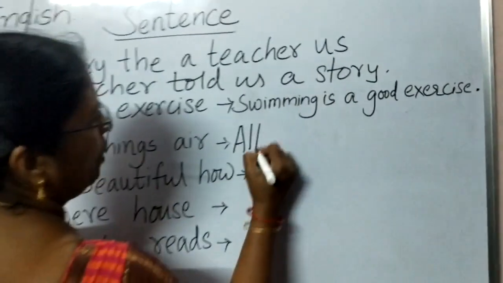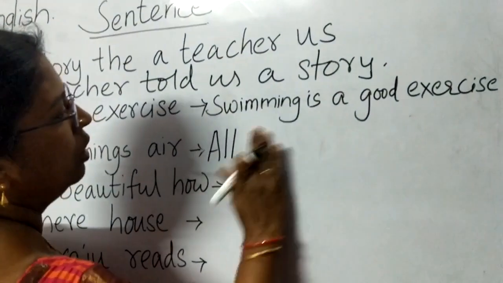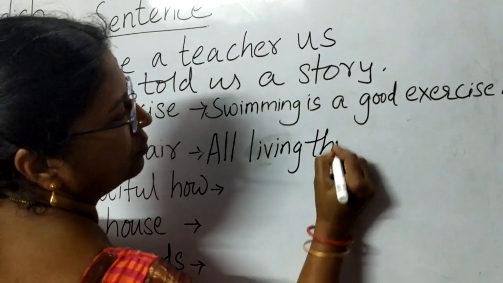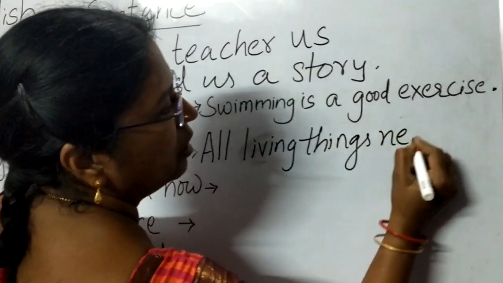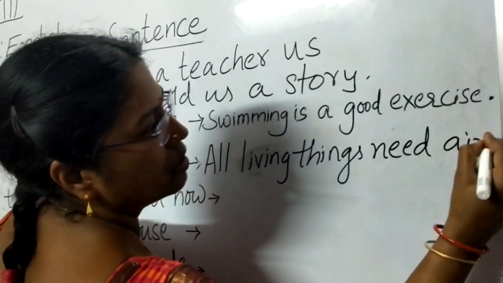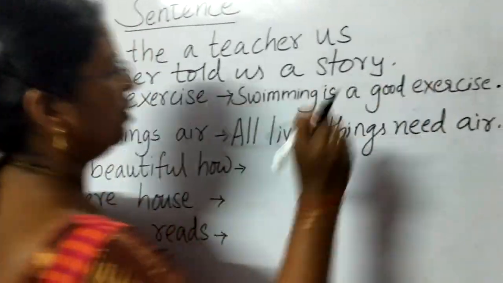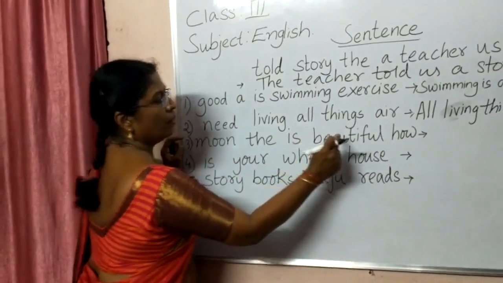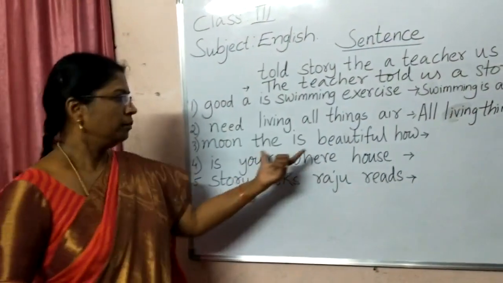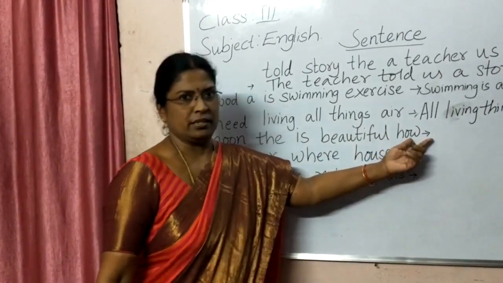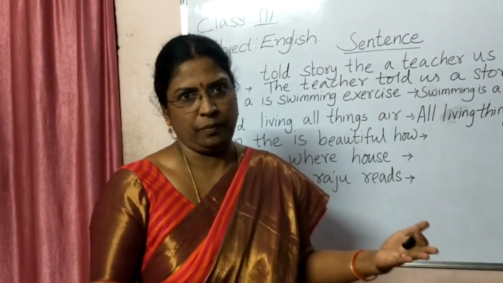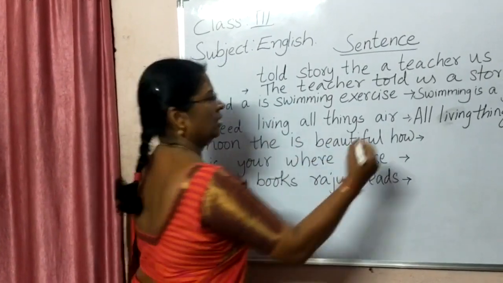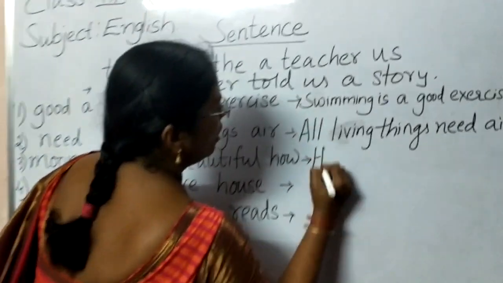So, we have to start with a capital letter. All living things need air. So, we are starting with a capital letter and we are ending with a full stop. Next one. Moon, the, is, beautiful, how. So, here this is a sentence. But here it is an expression. Here the emotions are expressed. How beautiful the moon is. And we end with an exclamatory mark.